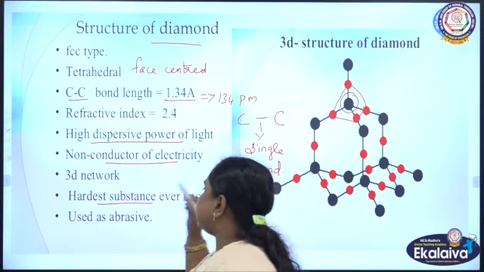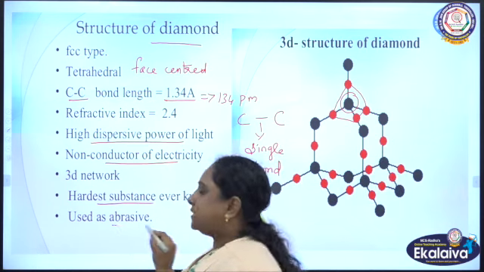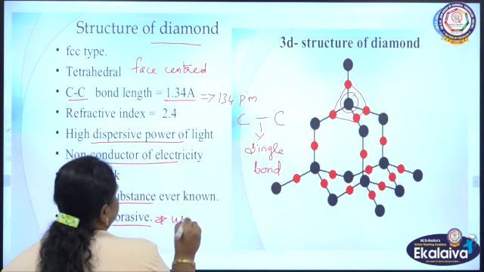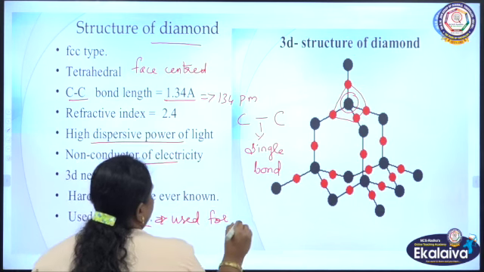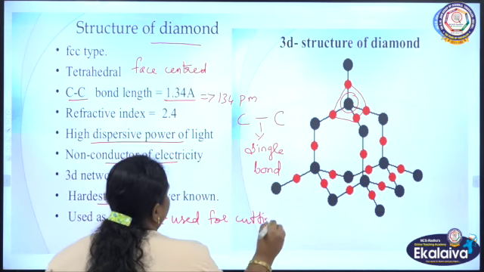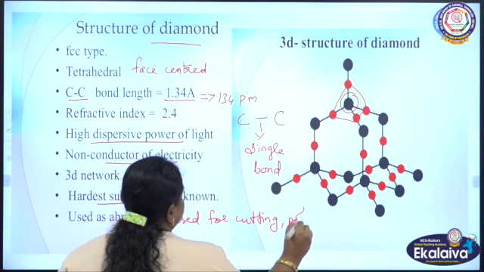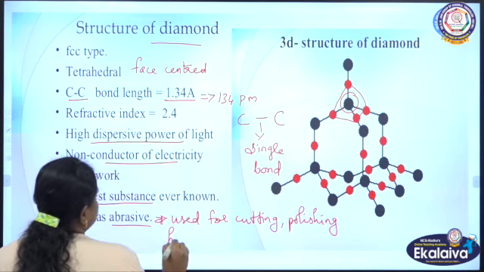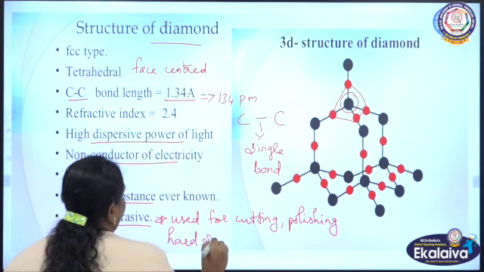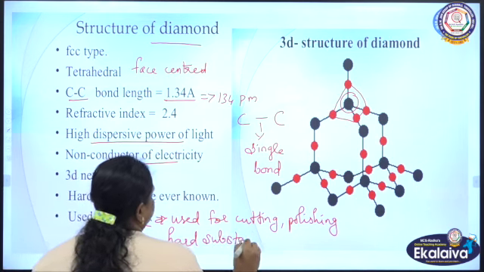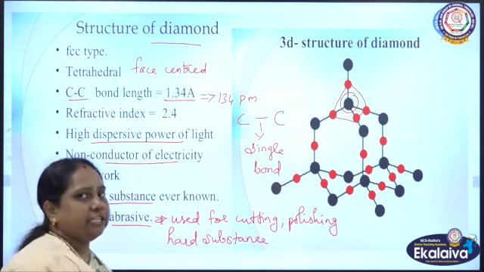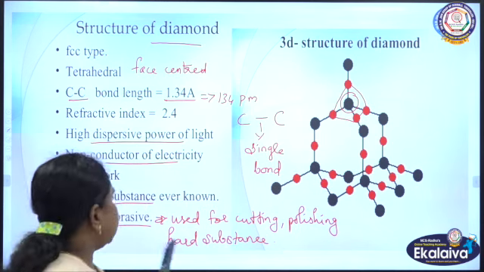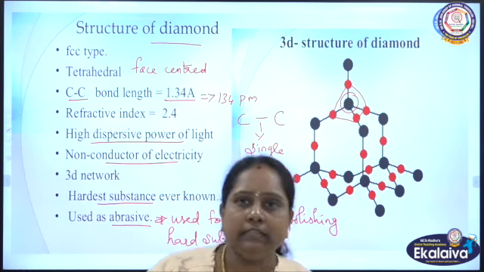It is the hardest substance, used as an abrasive. Abrasive means a substance used for cutting or polishing hard substances. For example, glass is a hard substance which can be cut using a diamond needle, or else it can be polished using diamond.